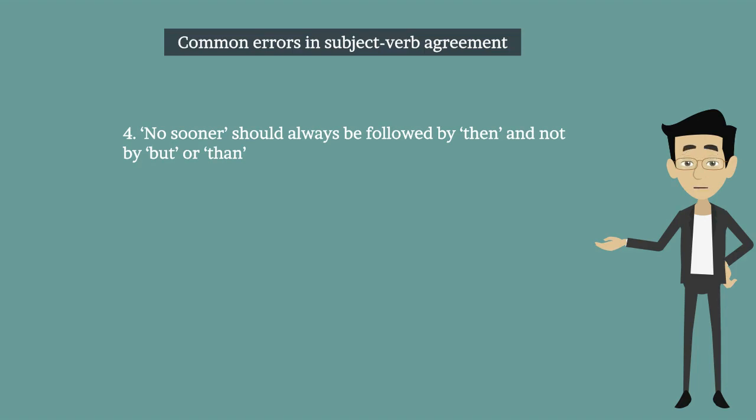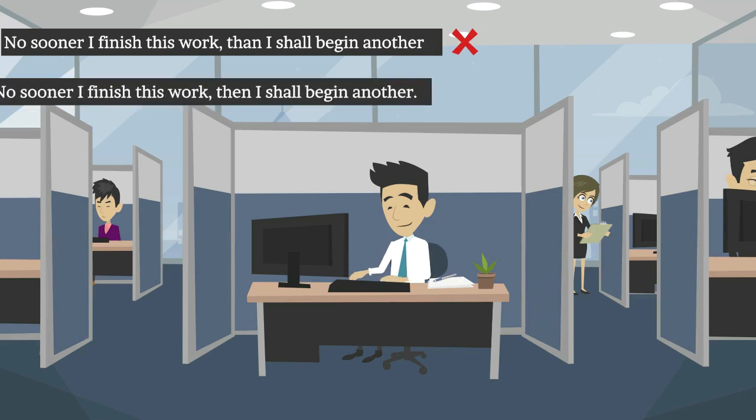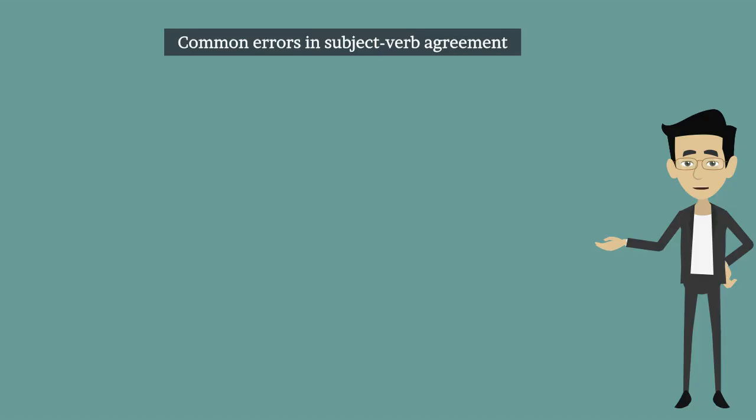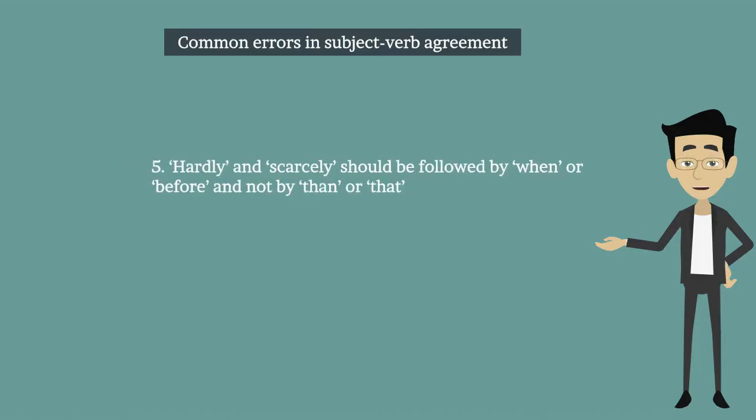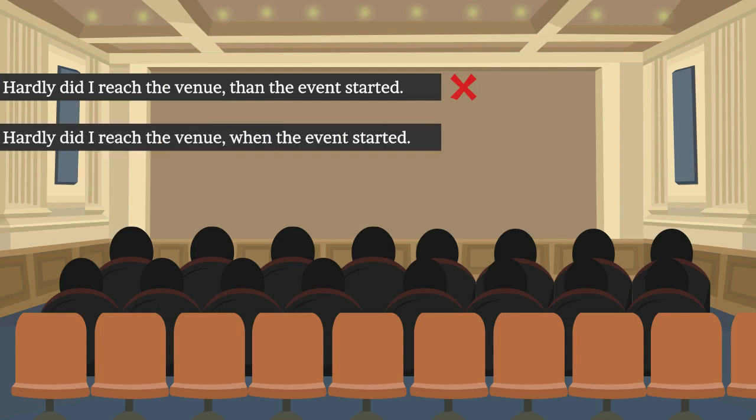Let's see the example. No sooner I finish this work than I shall begin another. This is incorrect. No sooner do I finish this work than I shall begin another. This is correct. Fifth one, hardly and scarcely should be followed by when or before and not by than or that. Let's see the example. Hardly did I reach the venue, then the event started. This is incorrect. Hardly did I reach the venue when the event started.